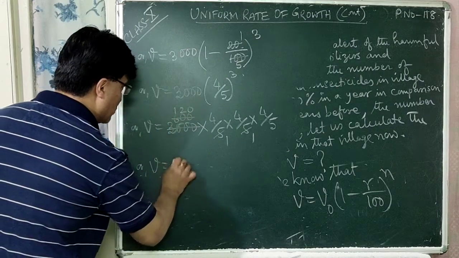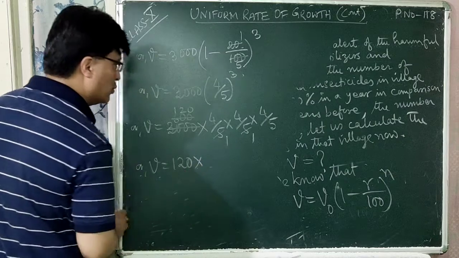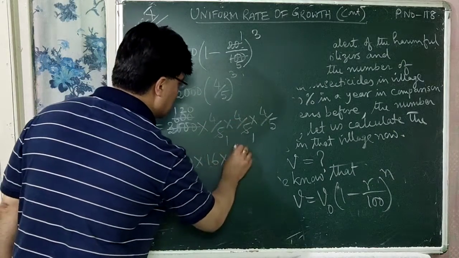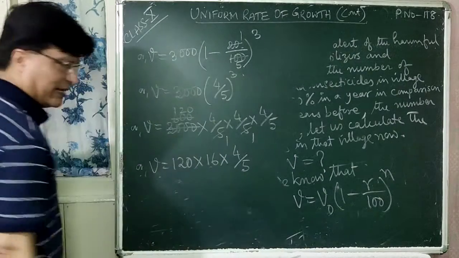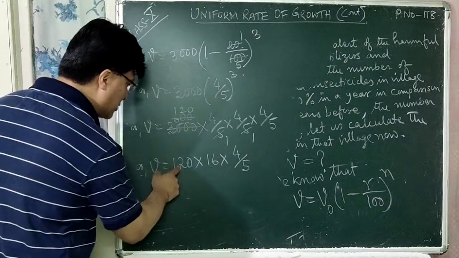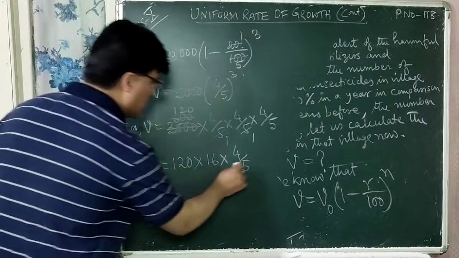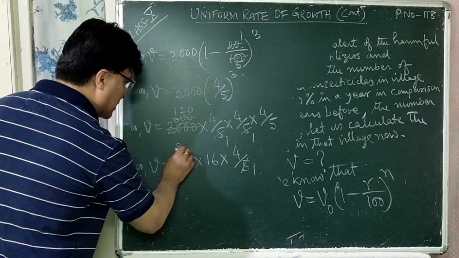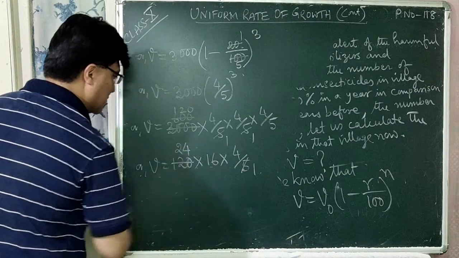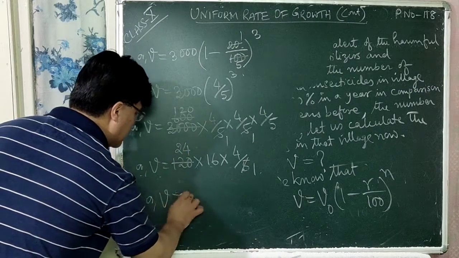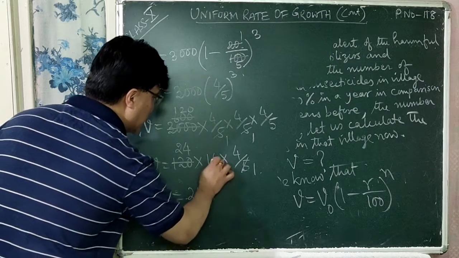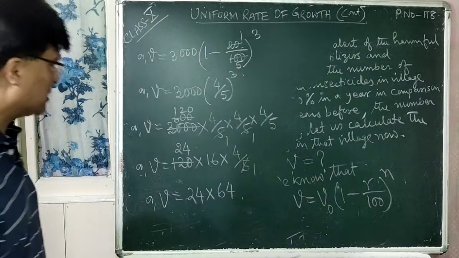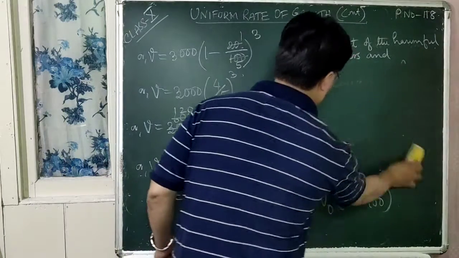Or V is equal to 120 into, this is 4 fours are 16 into, this is again 4 by 5 is there. So you can cancel this 120 by 5, isn't it? So 5 ones are 5, 5 twos are 10, 20, 5 fours are 20, right? Or V is equal to 24 multiplied by 16 fours are 64. 16 fours are what? 64.